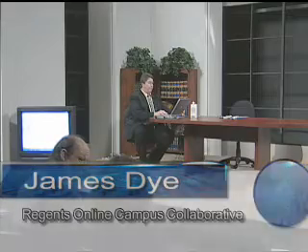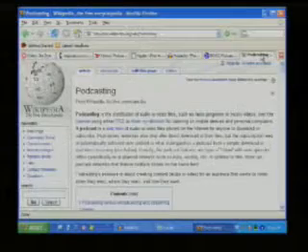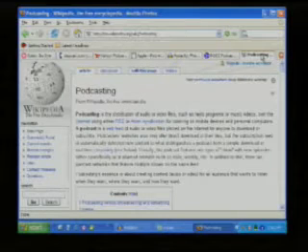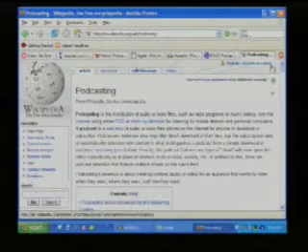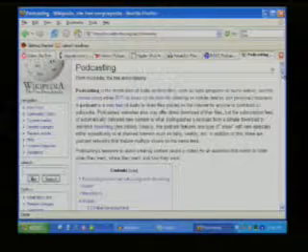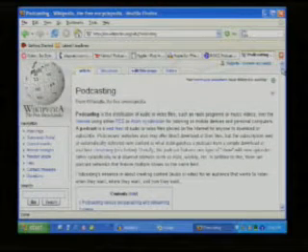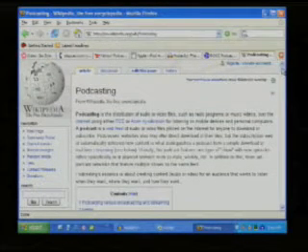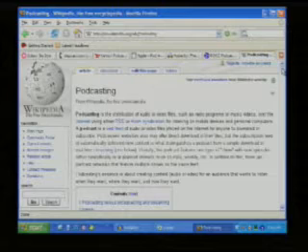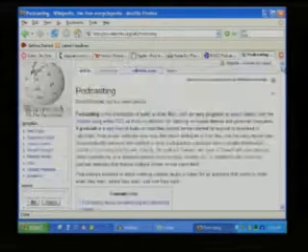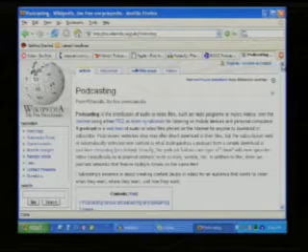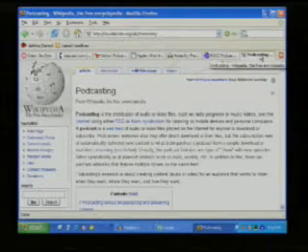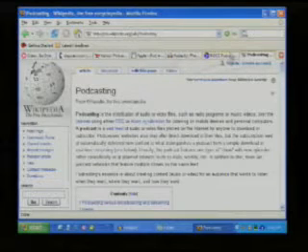First of all, I'm going to point you to a great resource. It's called Wikipedia. It's a free online encyclopedia. And if you search for podcasting in Wikipedia, there's a really wonderful description, an encyclopedia entry about the history of podcasting and what it does. So I've included the link on the handout here. I really recommend that you go and check this out. It'll answer a lot of questions that you may have, and it's a wonderful resource, and not just for podcasting, for everything. It's a really neat online resource, the Wikipedia.